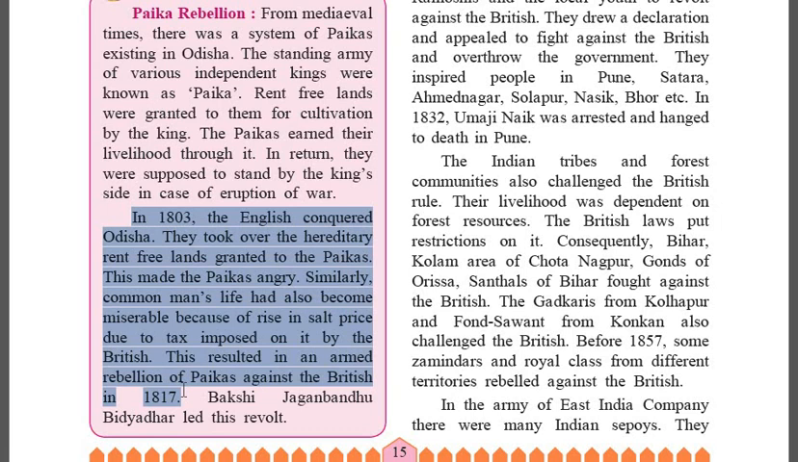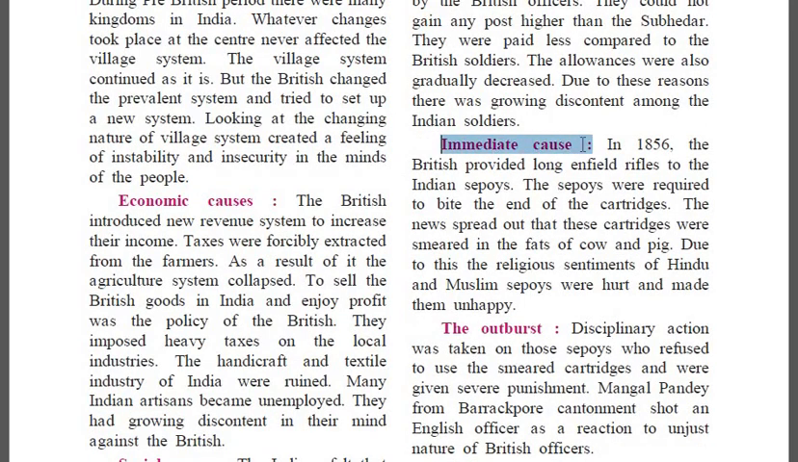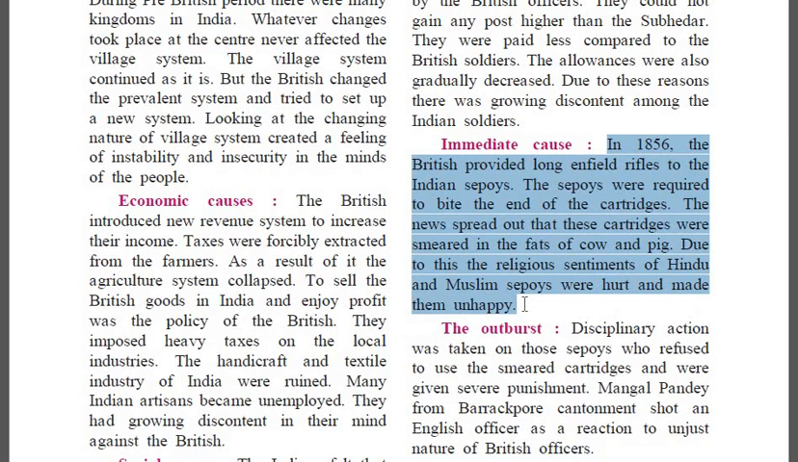Next question is number 2. There was discontent among the Hindu and Muslim sepoys. This is on page number 16. See this heading, immediate cause. So under this heading, start your answer from in 1856 the British provided from here till made them unhappy. This entire paragraph is the answer for give reason number 2.